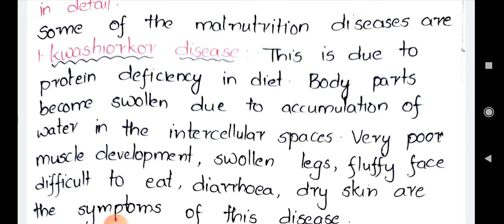Due to accumulation of water, all the body parts become swollen, and it is difficult to eat. Diarrhea means nothing but loose motions. Next, dry skin. So these are the symptoms of Kwashiorkor disease. This disease is caused due to which deficiency? Protein deficiency. This is one of the malnutrition diseases.